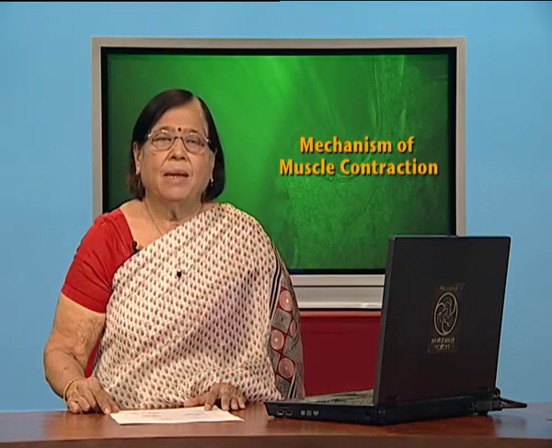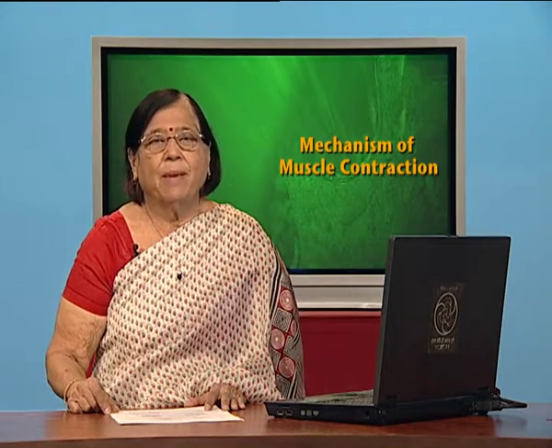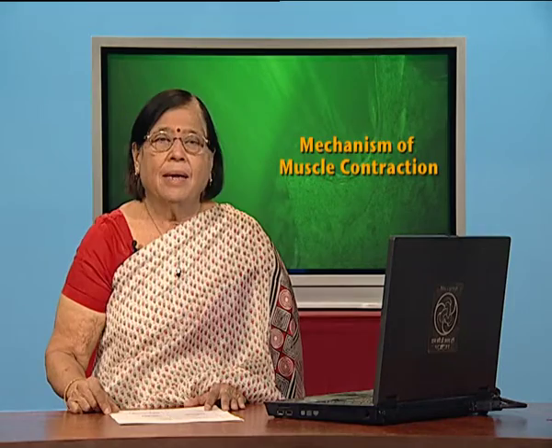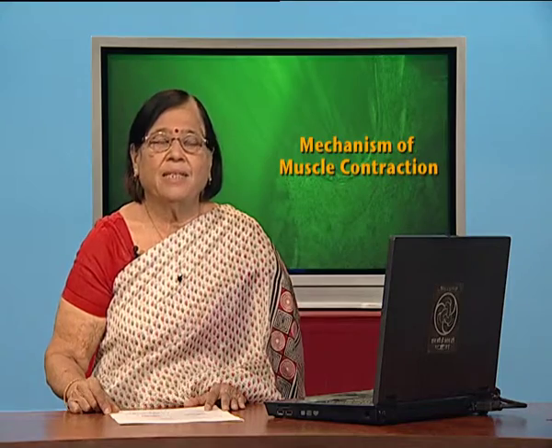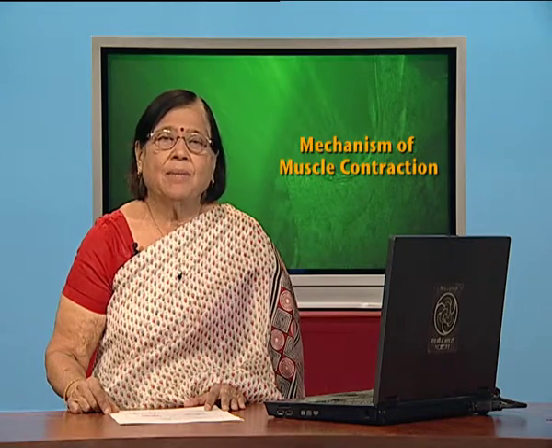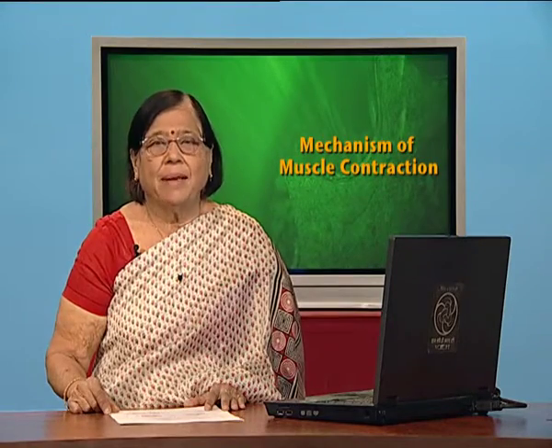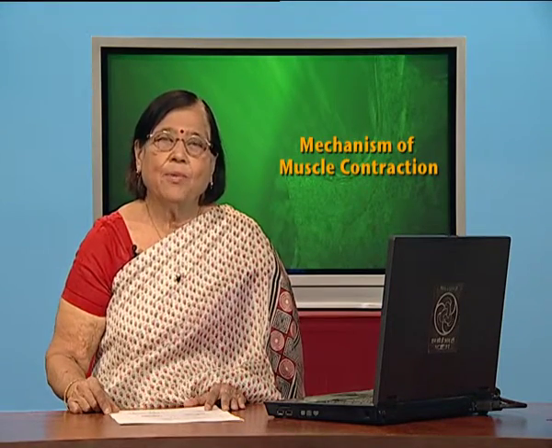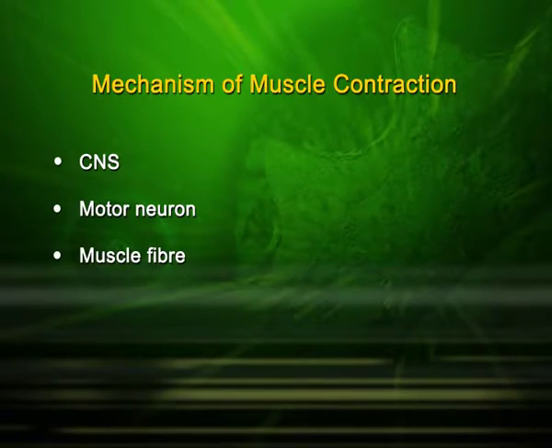That will also mean that the stimulus will come through a sensory neuron and will be sent back with the message by a motor neuron. Hence, when we talk of the mechanism of muscle contraction, we shall start the discussion with the central nervous system. From the central nervous system starts the motor neuron, which brings the message to the muscle fiber. This motor neuron and this muscle fiber in question is called a motor unit.